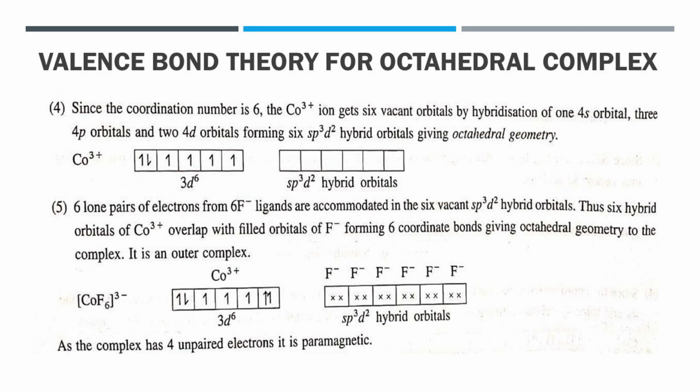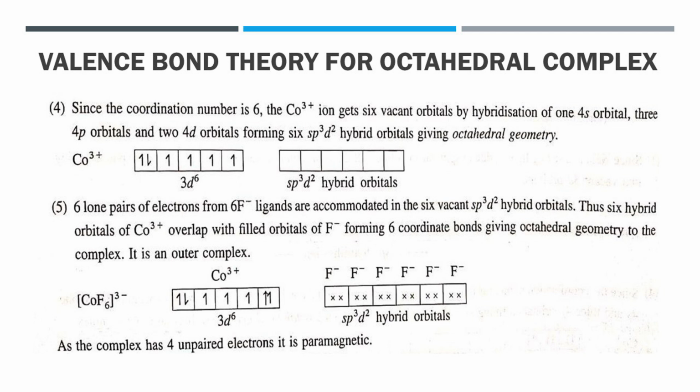The 6 vacant sp3d2 hybrid orbitals of Co3+ overlap with 6 orbitals of fluorine forming Co-F coordinate bonds as shown in the figure. This complex has 4 unpaired electrons, hence it is paramagnetic.